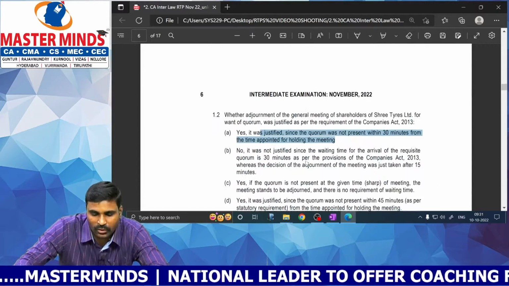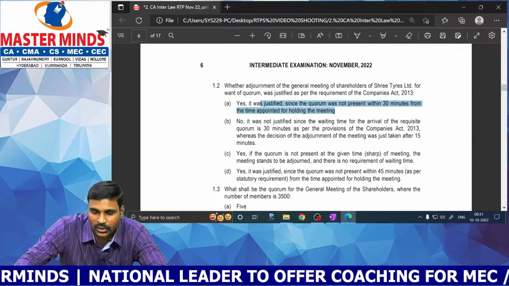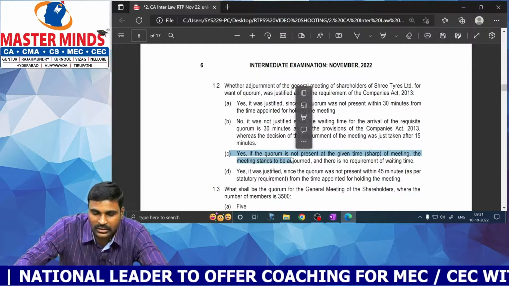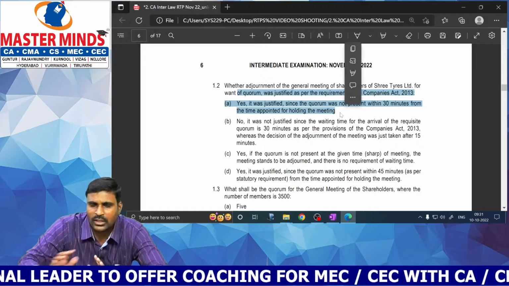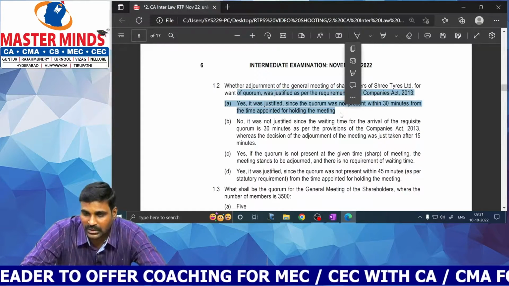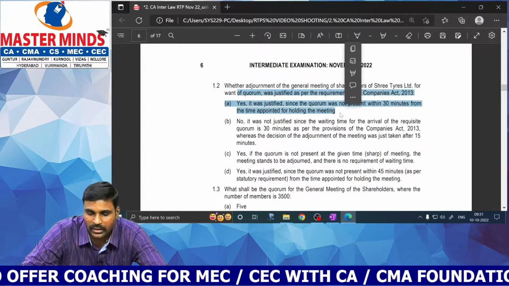That is correct. Quorum was not present, meeting was adjourned. At the given time of meeting, the meeting stands, so there is no requirement of waiting. This is the false statement. This is the correct statement. So we have to wait for only 30 minutes. Within half an hour from the scheduled time of commencement of meeting, there should be a quorum.